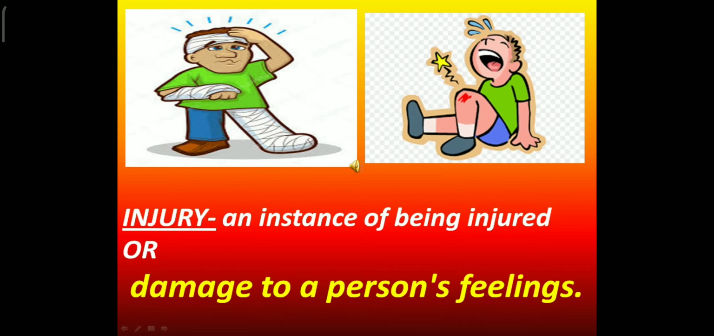So the meaning of the word injury is an instance of being injured. Okay, so whenever a person meets an accident, that person is called to be injured. But injury has another meaning: damage to a person's feelings. So in the case of this chapter, the talkative barber, the second meaning will be applicable. So when the barber is saying that the king has done an injury to him, he doesn't mean that the king has hurt him. It means that the king's words have hurt the barber. All right.